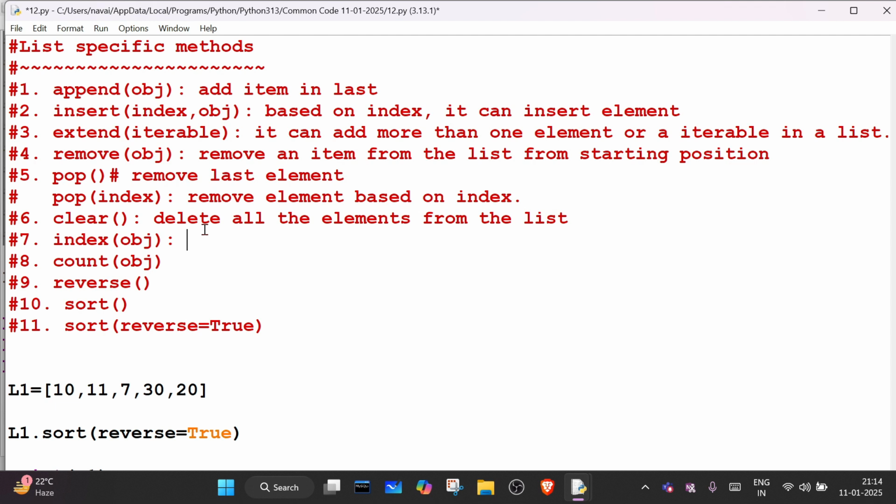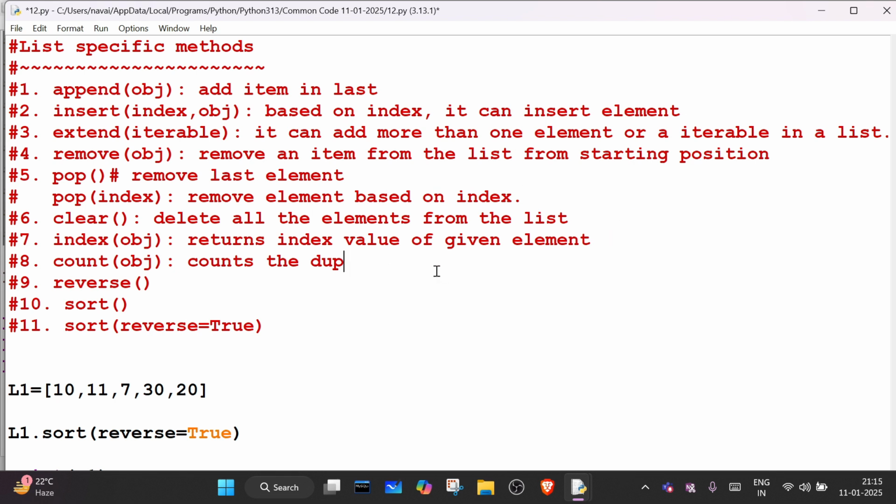What about this? It returns the index value of a given number. Returns the index value of the given element, right? What about count? It counts the repeating values. It will return the count of occurrences of the object.